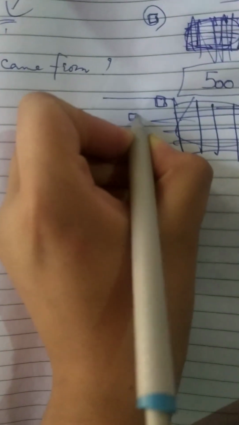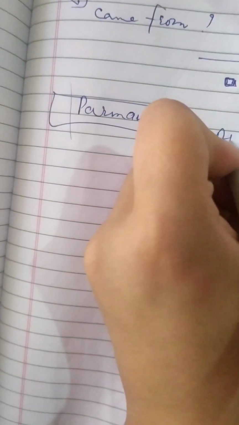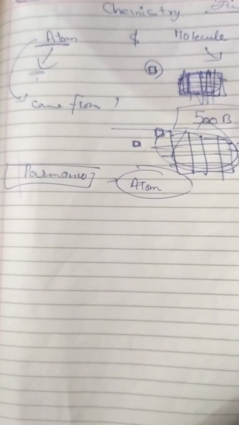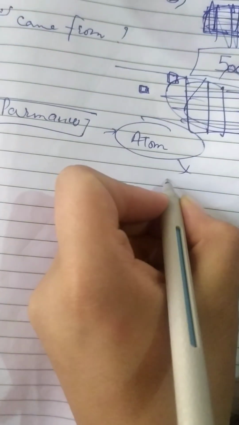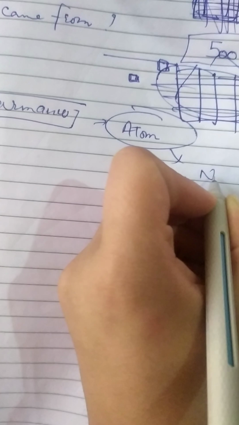He named these smallest particles, which can't be divided further, Parmanu. So Padarth is the matter and Parmanu is basically the atom, which can't be divided further. We say atom is the smallest particle of matter, but what then are protons, neutrons, electrons?